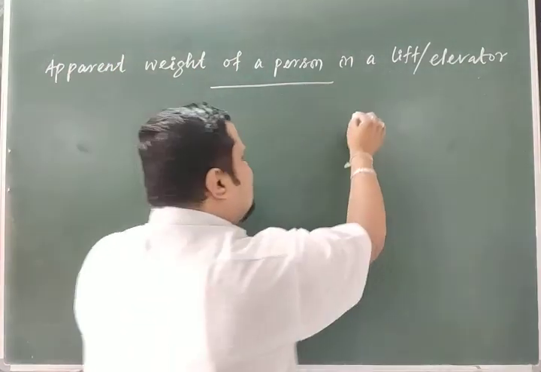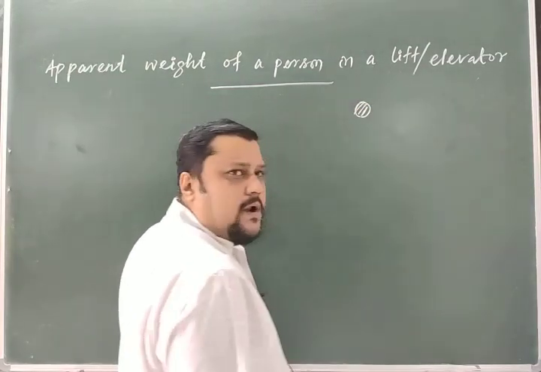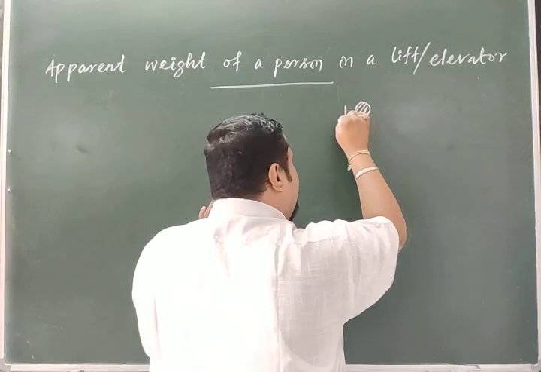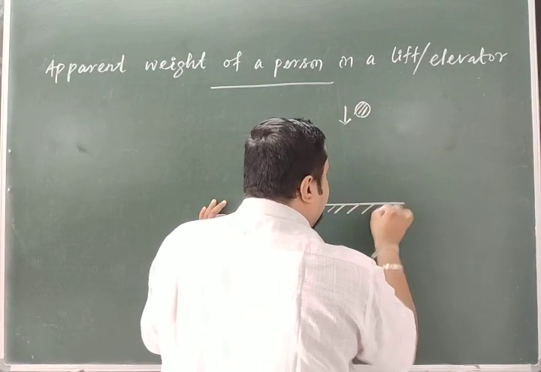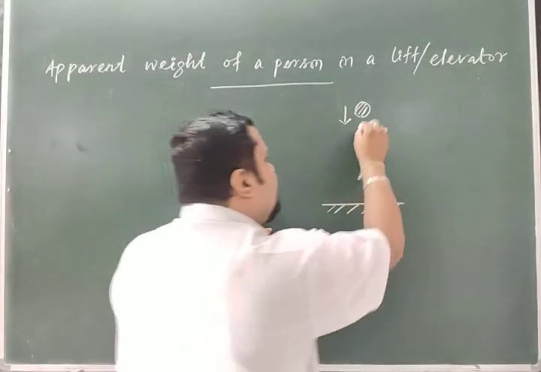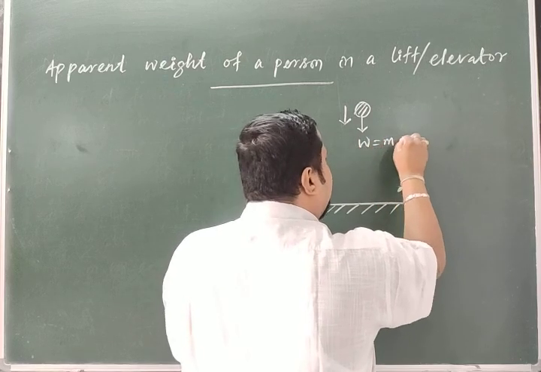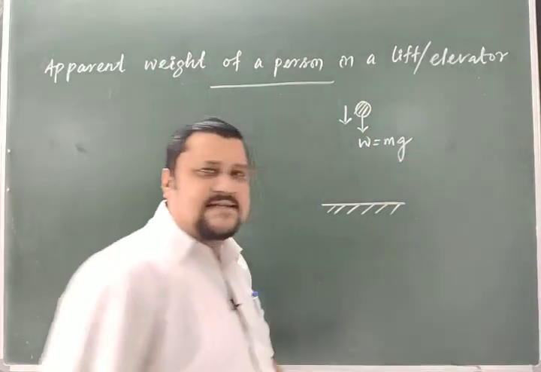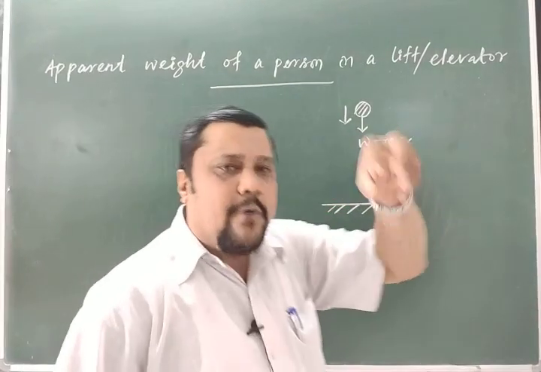So when this is the body or a ball, allowed to fall for a free falling case, and this is the ground, the body falls down. Because of what? As you know, the weight is equal to mg, where m is the mass and g is the acceleration due to gravity. Because of this weight, the body falls down.